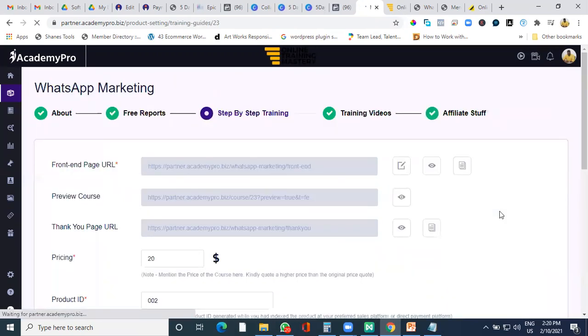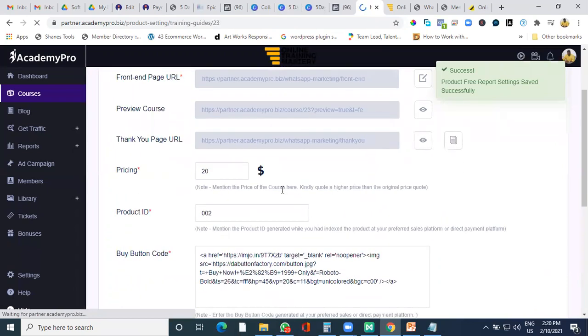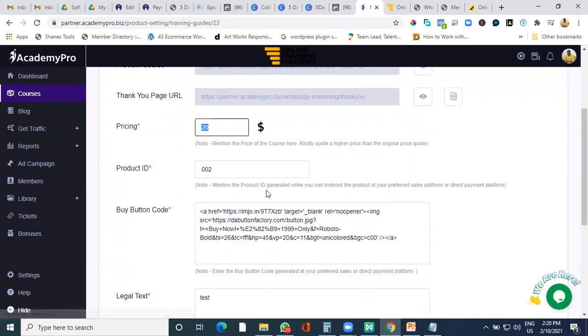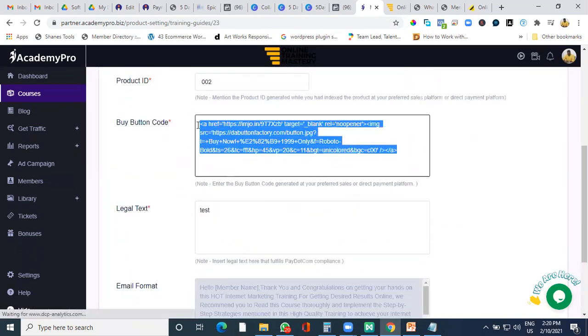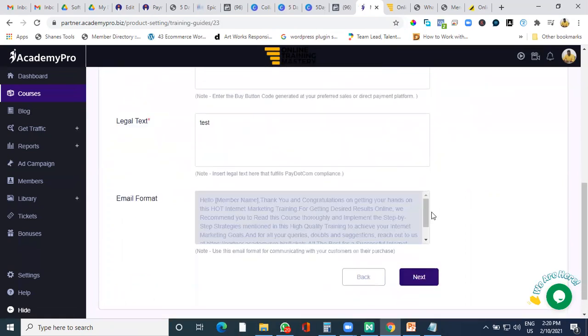Once you do the next part, it comes again on the pricing area. So this is where you put a price, whatever price you want, a product ID, and a buy button code. Now this part, as I told you yesterday also, we help you with InstaMojo and Razorpay. We saw how to create a landing page on InstaMojo. So you just need to create a buy button code or a buy button link over there, and we help you with this particular code.